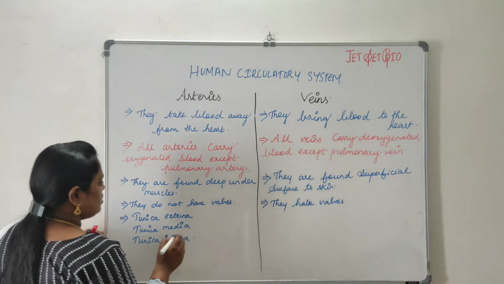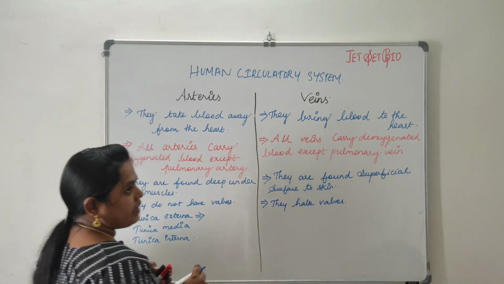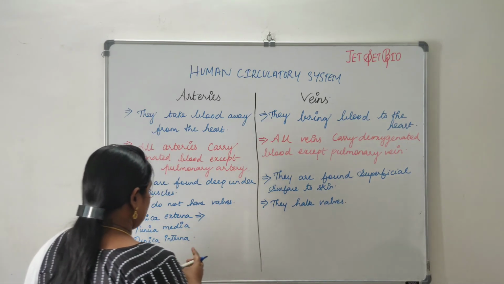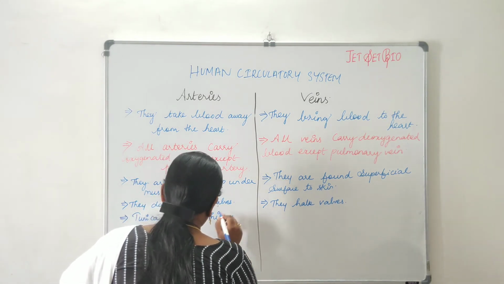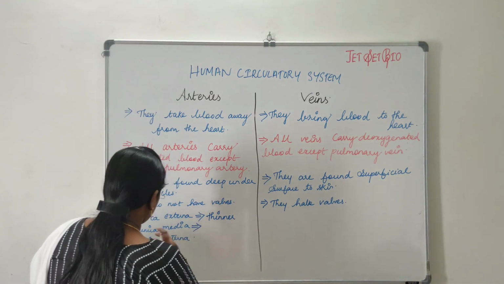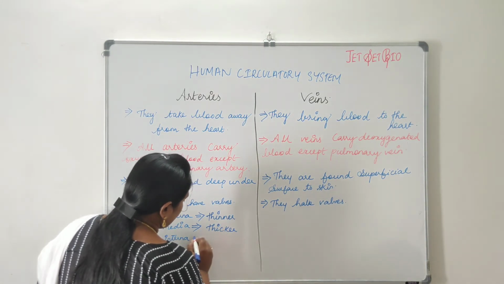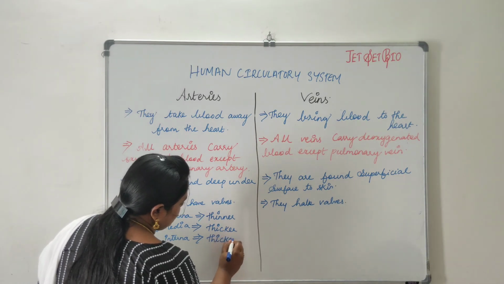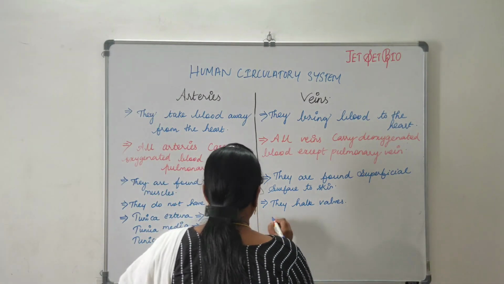The tunica externa is narrow, thinner. The tunica media is thicker, right? And the tunica interna is also thicker in nature.